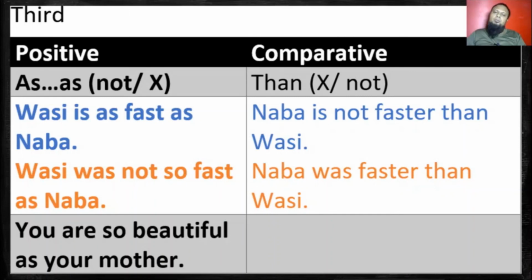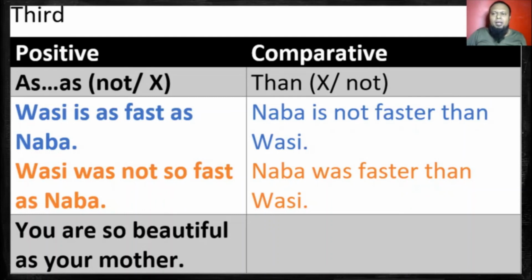So your mother is, according to the tense, is. There is no not in the positive, so definitely there will be a not. Your mother is not beautiful, comparative form more beautiful. Your mother is not more beautiful. You can use less beautiful also. Your mother is not more beautiful than you. That is easy, right? It is very easy.